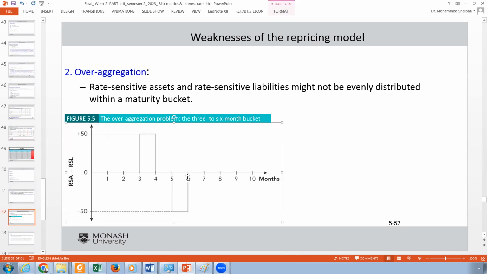You are just taking what's happening in the 6 months, especially when you take the single gap. If you take the cumulative, you are talking about minus 5. And you will calculate your interest rate risk based on the gap of minus 50 for the first 6 months, when actually there has been so many changes. So this averaging, the over-aggregation, is a problem in this model. It doesn't take each asset and discount it by itself and add it up to the rest.